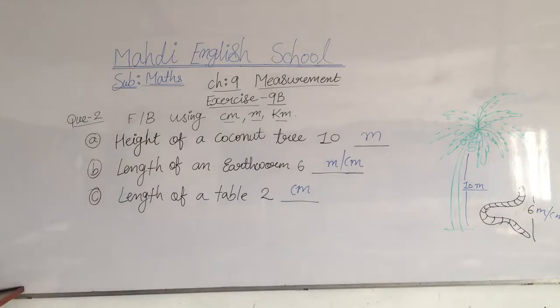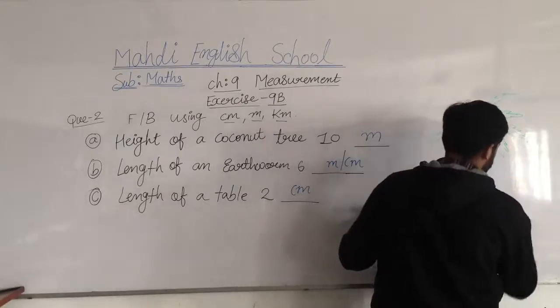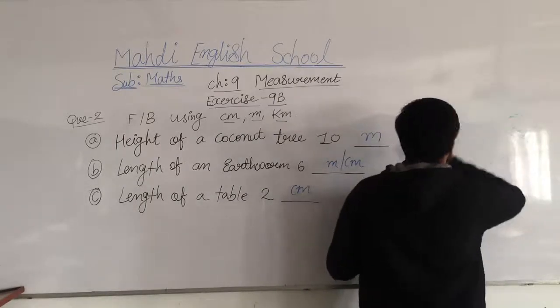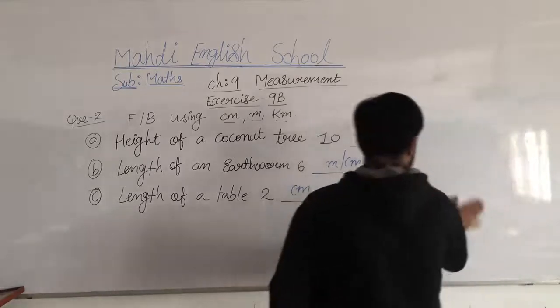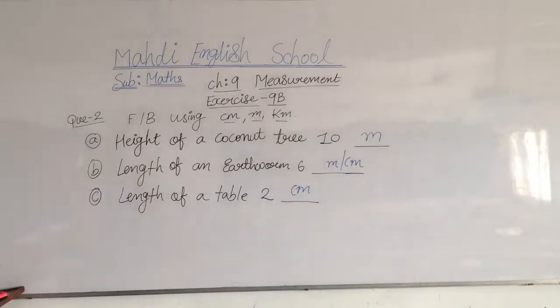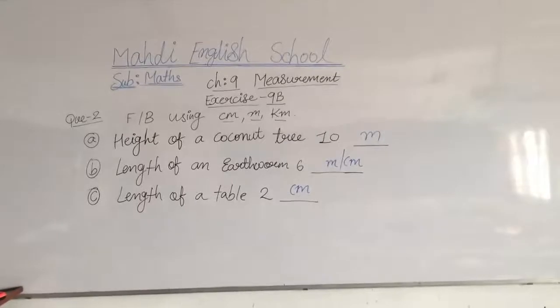No need to draw the figure. You note down the answer and then we will move on further, my dear students.